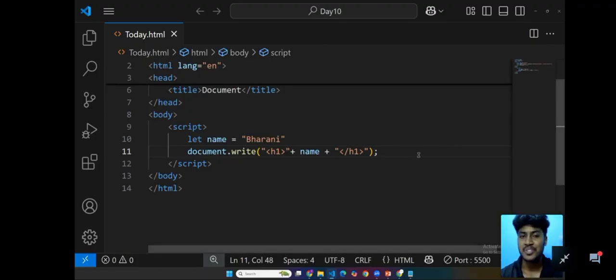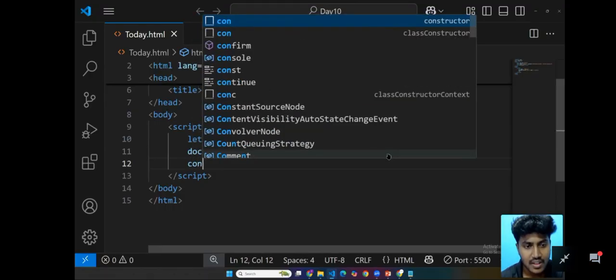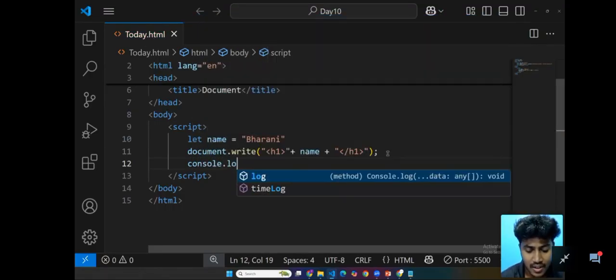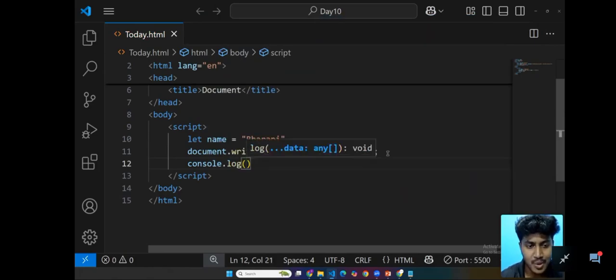We can debug using console. You will definitely see the uses of console in the upcoming class, don't bother about that. What we are going to do is log some values. For example, console.log. Always console.log.